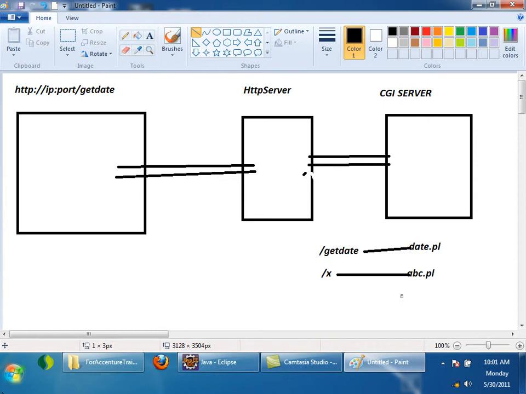So that was the limitation. For every request, it was creating a new process. Suppose there are 1 lakh requests to the server, what will happen? 1 lakh processes will be started on the server machine, right? Which is not good, right? So instead of starting a new process for every request, will it not be good if we can start a new thread for every request, right? Thread creation is lightweight.